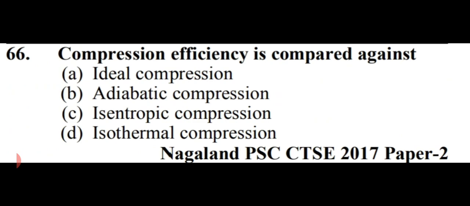Compression efficiency is compared against. Options are ideal compression, adiabatic compression, isentropic compression, isothermal compression. So friends, compression efficiency is compared against isothermal compression. That is option number D, isothermal compression.